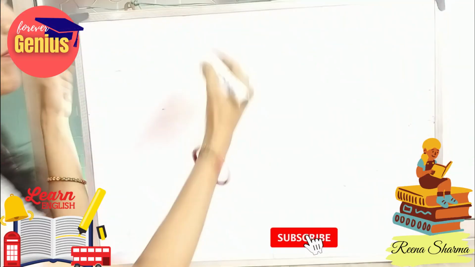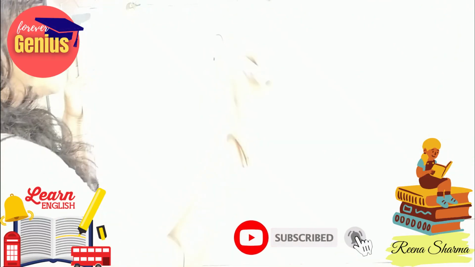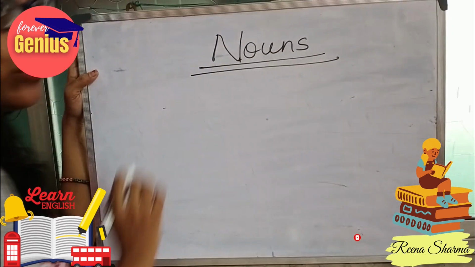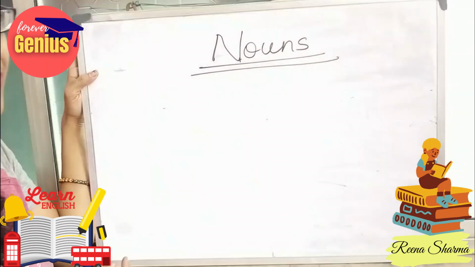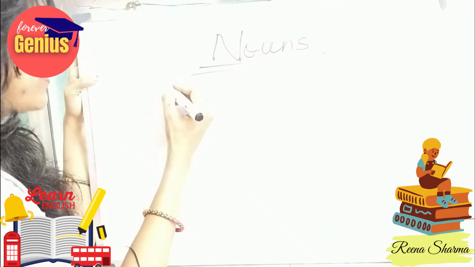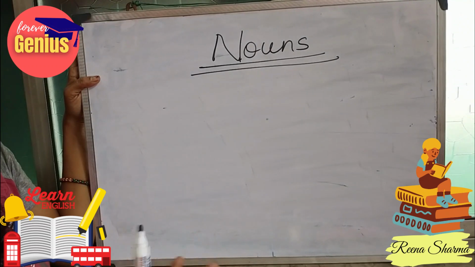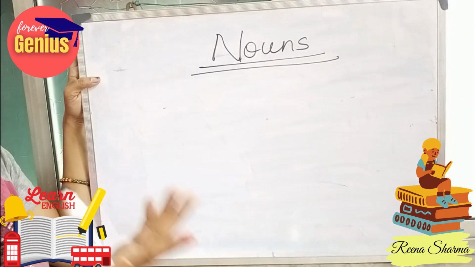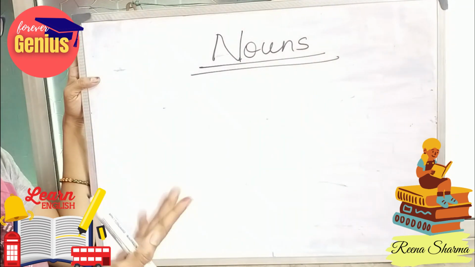Welcome students with a new topic, that is nouns. What are nouns? So nouns are naming words. Naming words means words that describe or say something about a person, place, animal, thing.